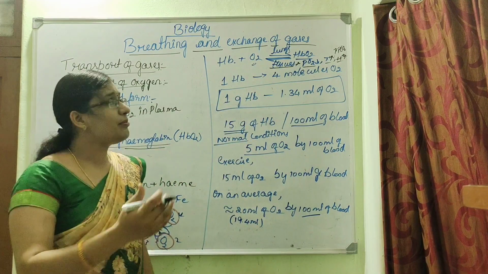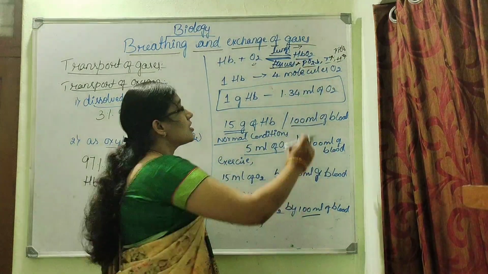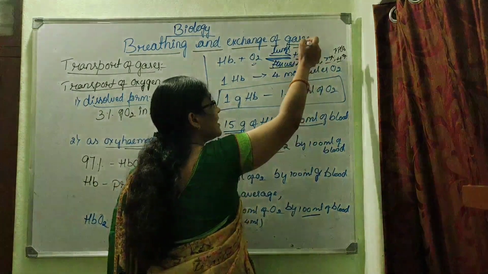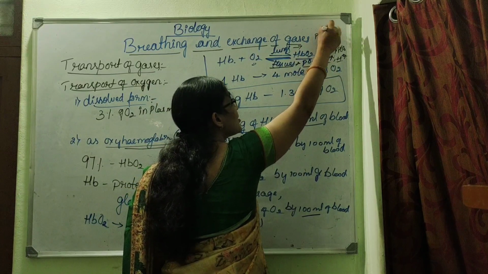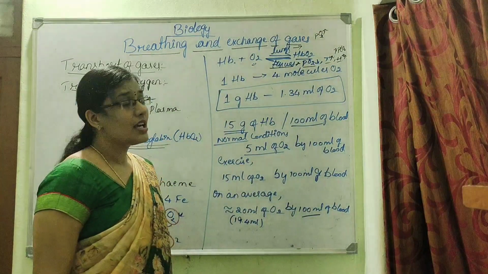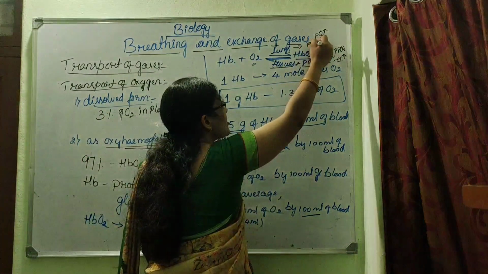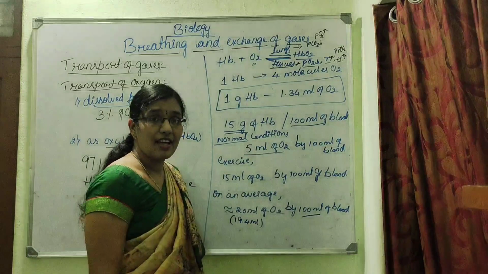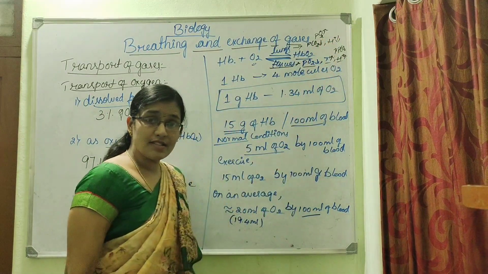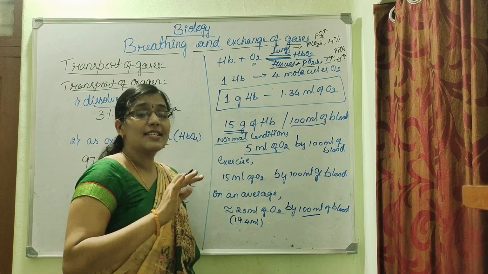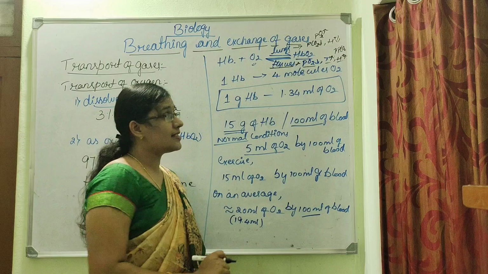Whereas the formation of oxyhemoglobin takes place inside the lungs, because inside the lungs the partial pressure of oxygen is more and the partial pressure of carbon dioxide is less, and the release of protons is also less, as there is not much metabolic activity taking place like inside the cells.